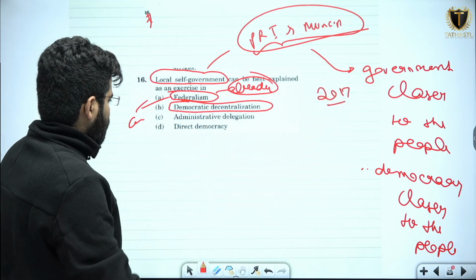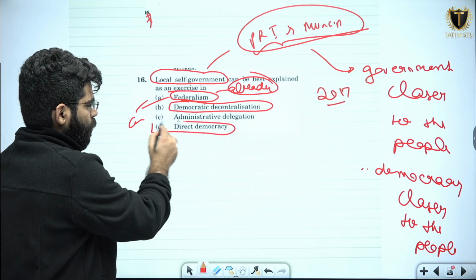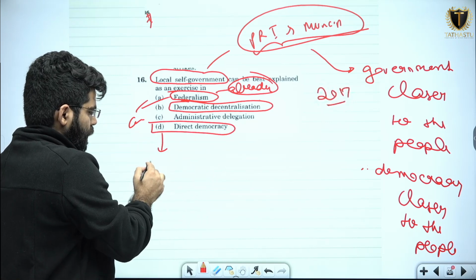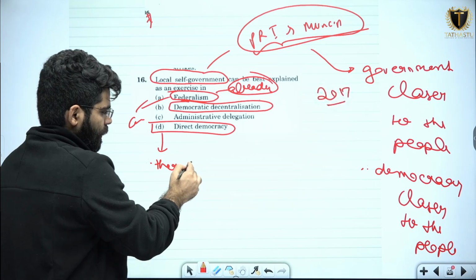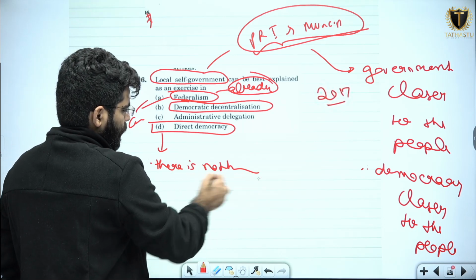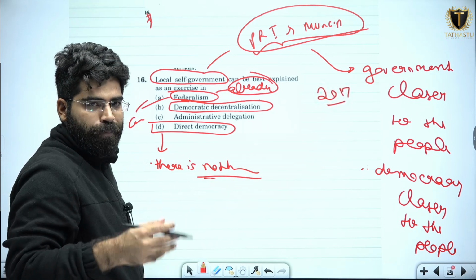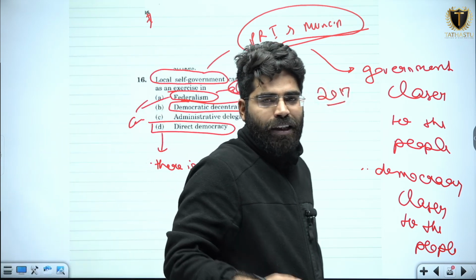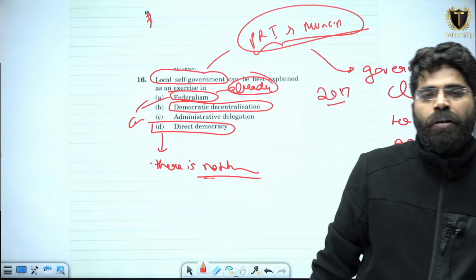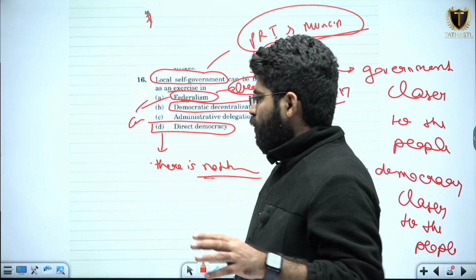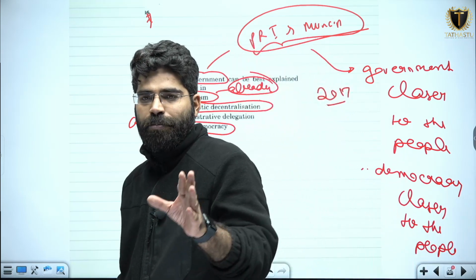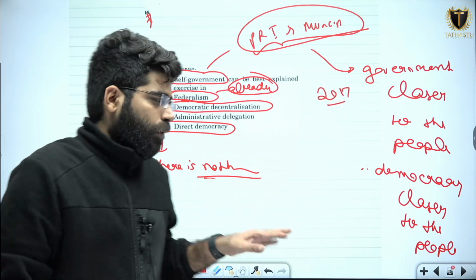Now if I see the fourth option, direct democracy, in India there is nothing related to direct democracy. We don't have plebiscite, we don't have referendum, we don't have recall, we don't have initiative. So no component of direct democracy is working in India. So this is not related to the answer.